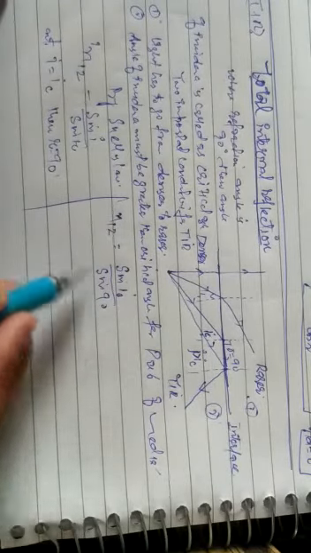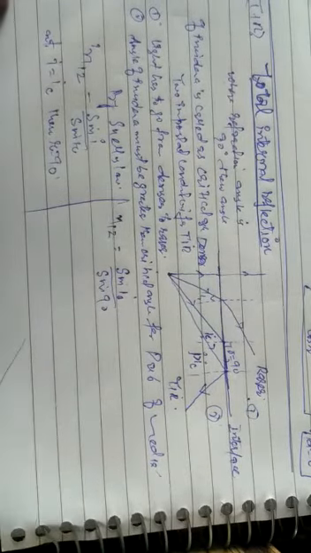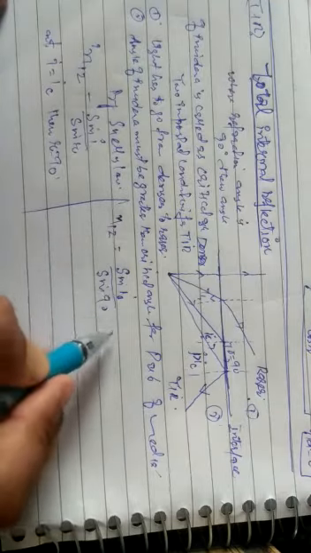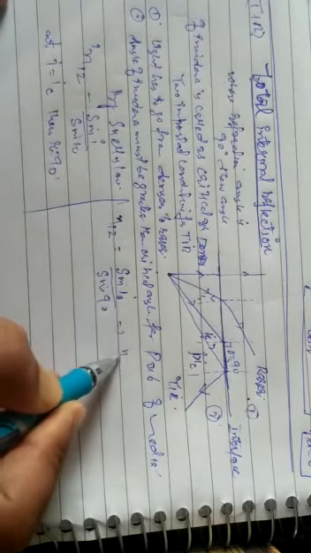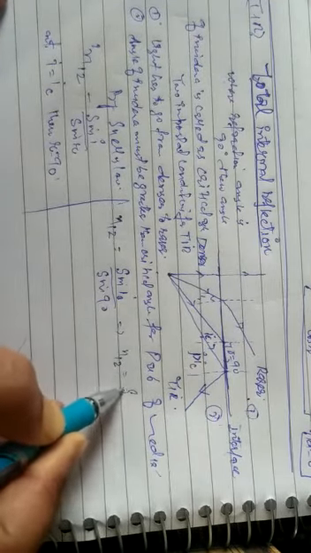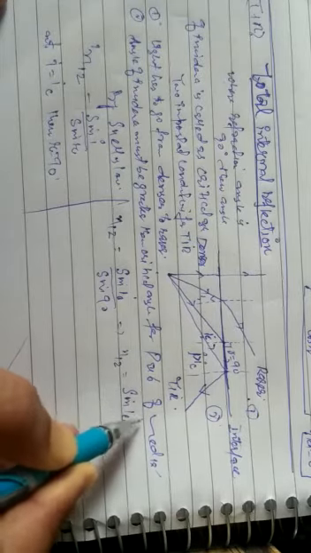Sin 90 is simply 1, so n12 equals sin ic.